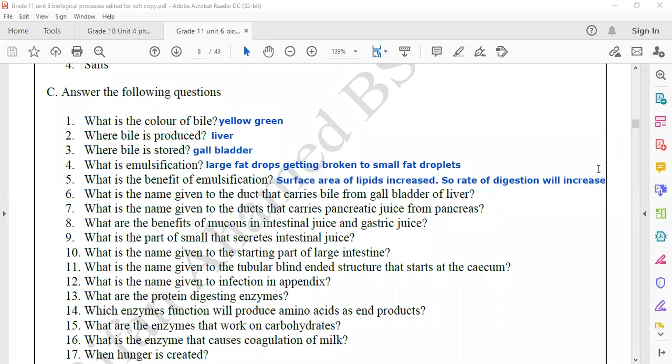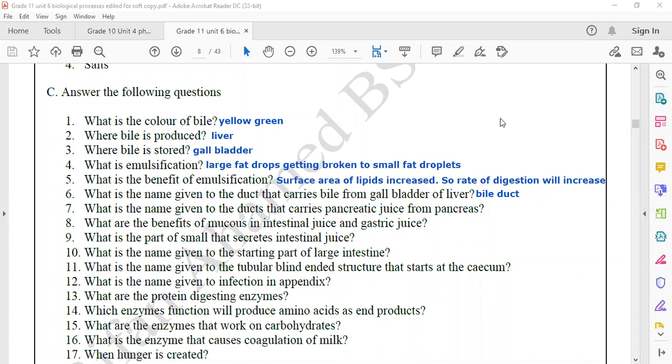What is the name given to the duct that carries bile from the gallbladder to the liver? It is called the bile duct. The duct that carries bile from the gallbladder is called by the name bile duct.